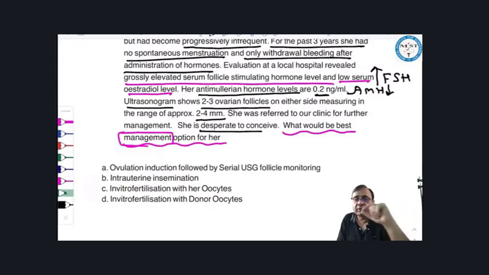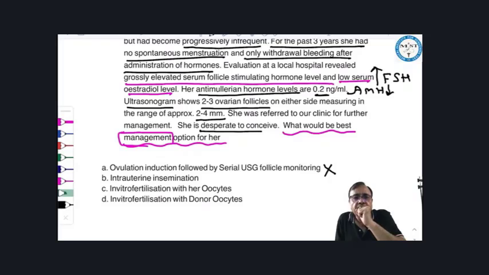Her estradiol levels are very low. FSH is very high. The best indicator of ovarian reserve, anti-Mullerian hormone, is markedly low. Ultrasound, also done to assess ovarian activity by counting the number of follicles, which should be at least 6, also indicates the same. So ovulation induction would be of no use. Ovary has failed.